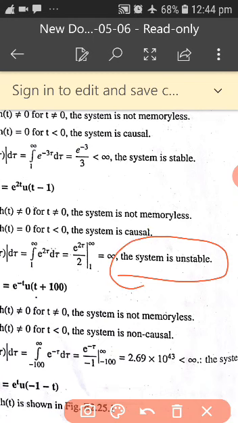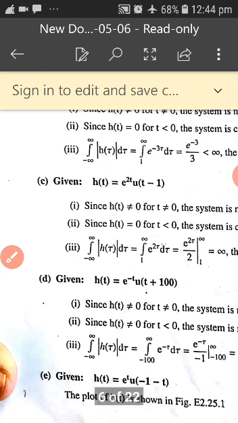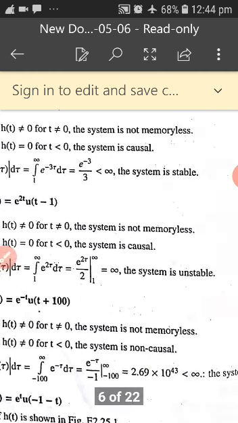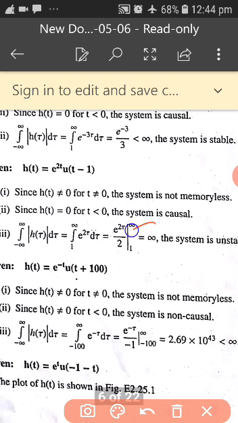Whereas in the previous example, it is limited to e to the power of minus 3 by 3, less than infinity. Hence the system is stable. But here the problem is different. Here he has given e to the power of 2t u of t minus 1. When you integrate it and substitute, this is equal to infinity. The system is said to be unstable.